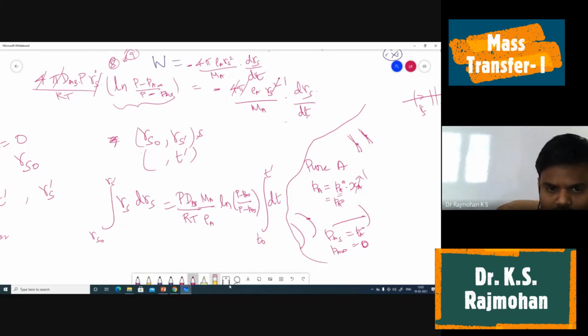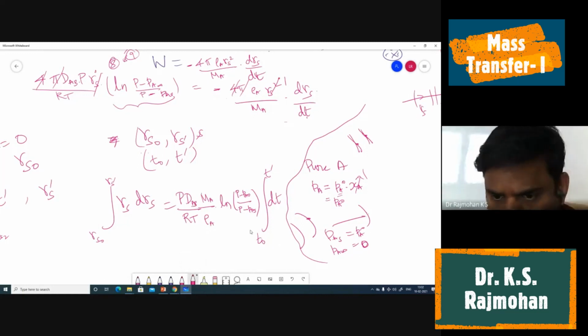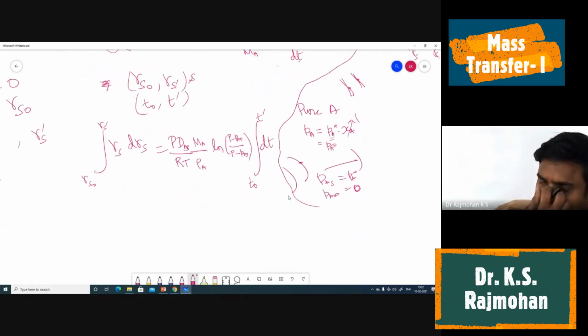Usually t0 will be our initial time, so t0 will be 0. So it is going to be RS square by 2 between the upper limit and lower limit. Here it is going to be simply t dash minus t0.